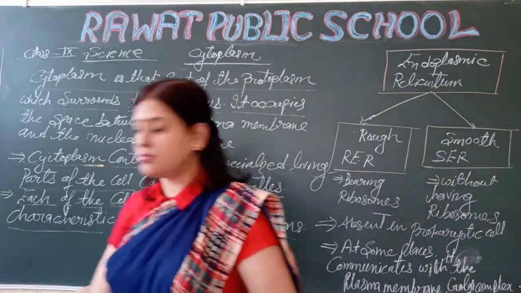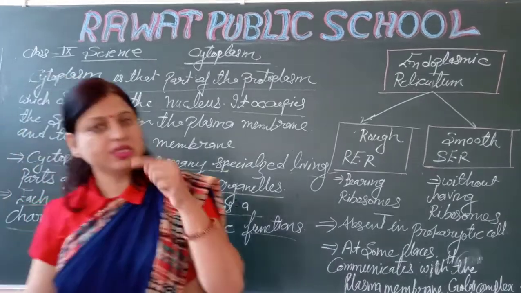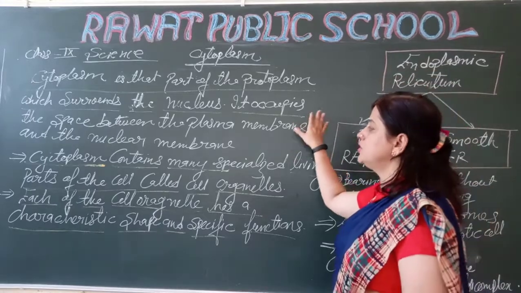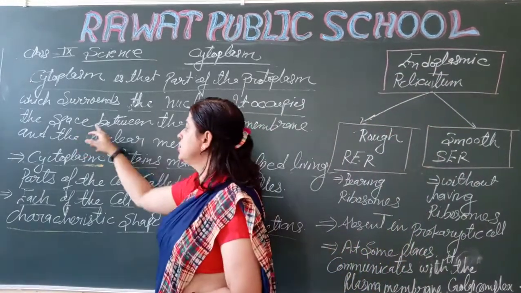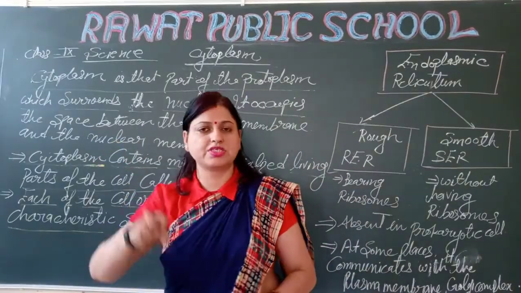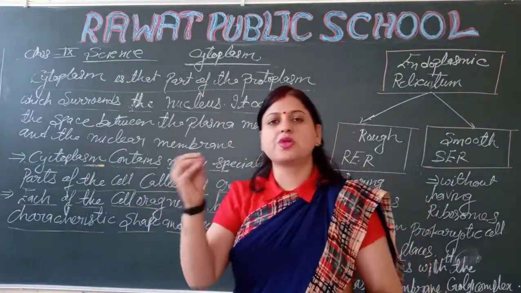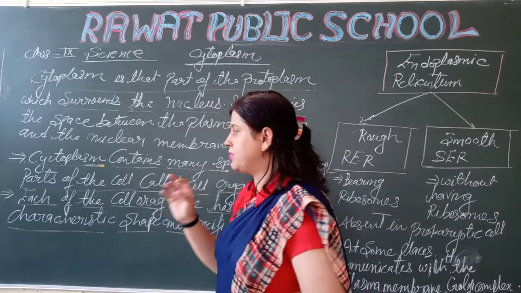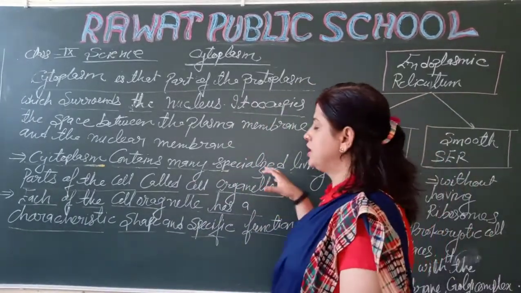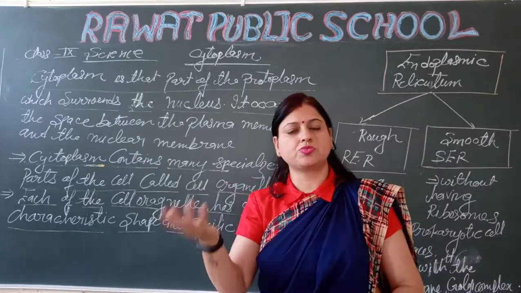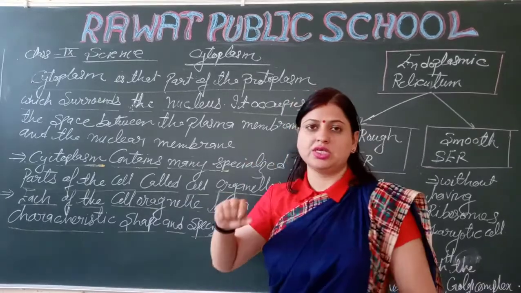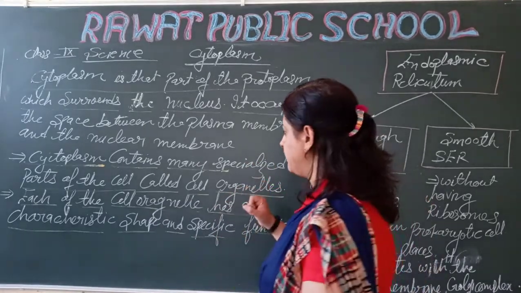Cytoplasm is surrounded by the nucleus. It occupies the space between the plasma membrane and the nuclear membrane. As you have seen in the diagram, the center part is the nucleus, the outer part is the plasma membrane or cell membrane, and between the plasma membrane and the nucleus, cytoplasm is present.